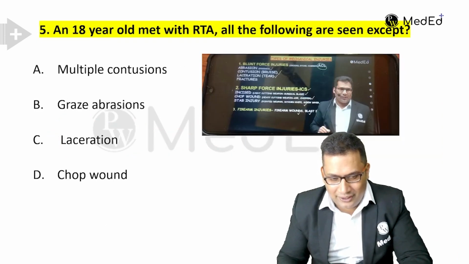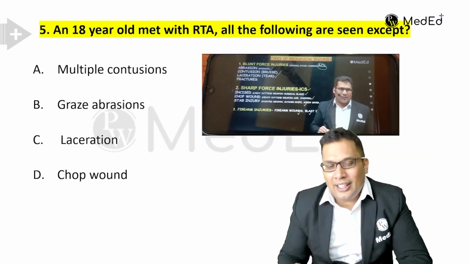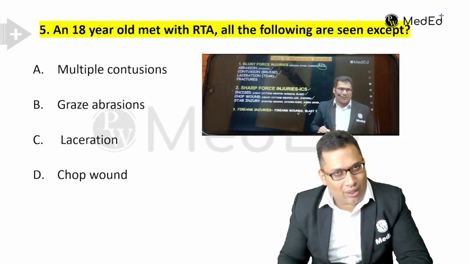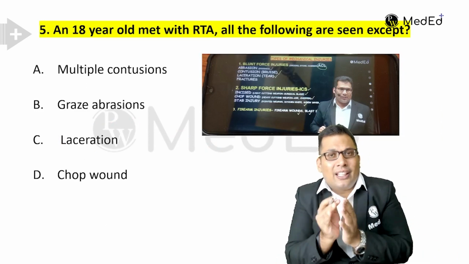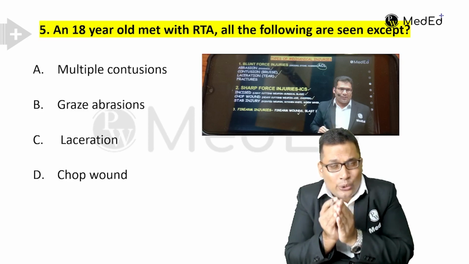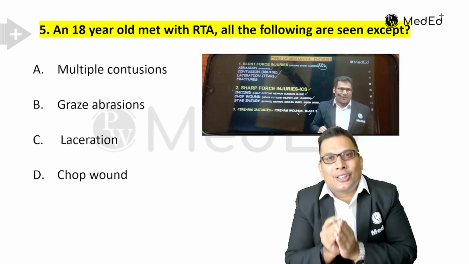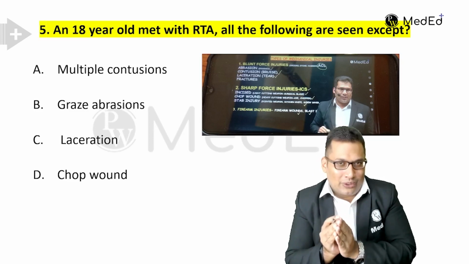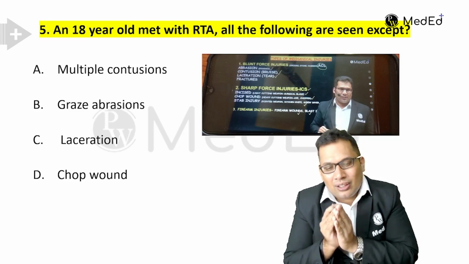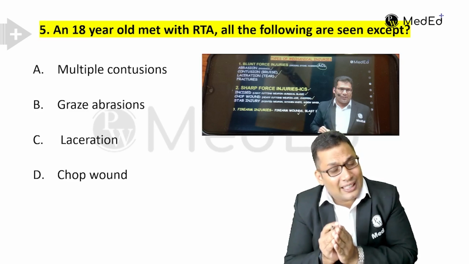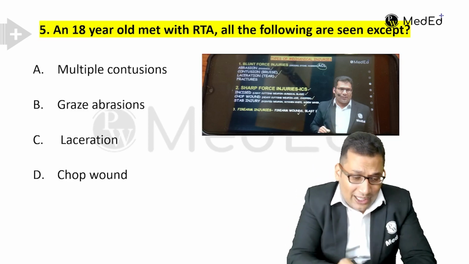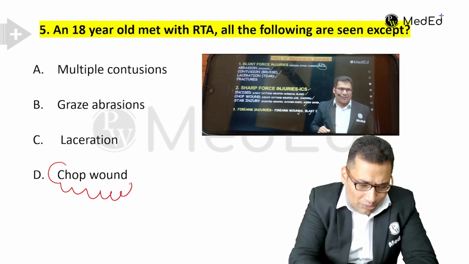Question number 5. An 18-year-old met with a road traffic accident. All the following are seen except. Again, the trend nowadays is they're asking questions from blunt force injuries, like laceration, abrasion, and contusions. Here, contusions, graze abrasion, laceration can be seen. So the answer is chop wound.